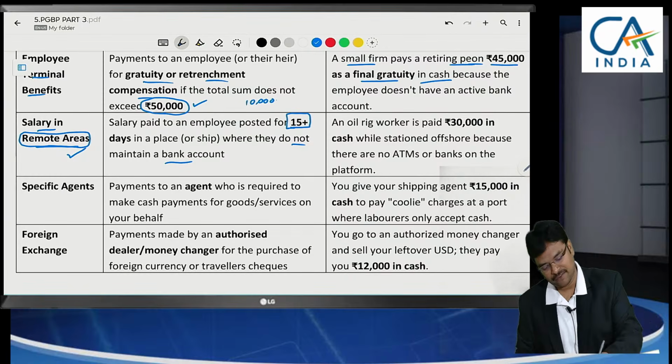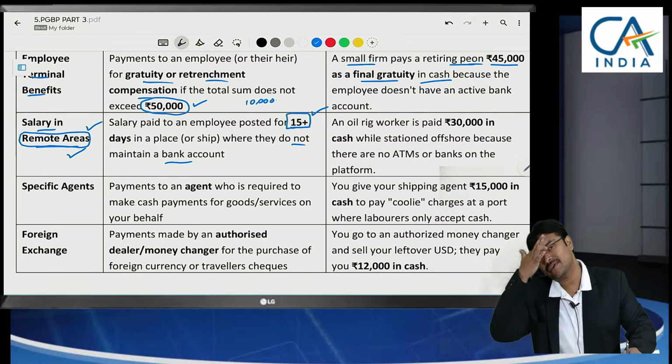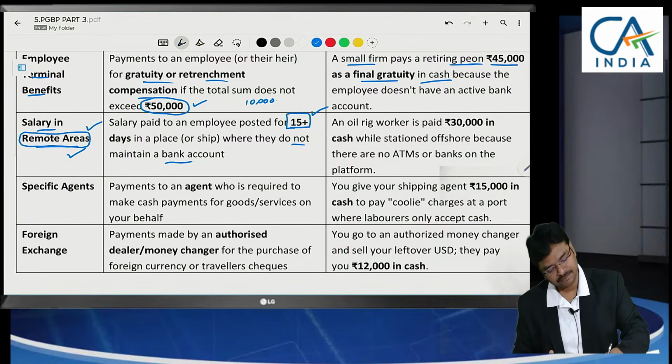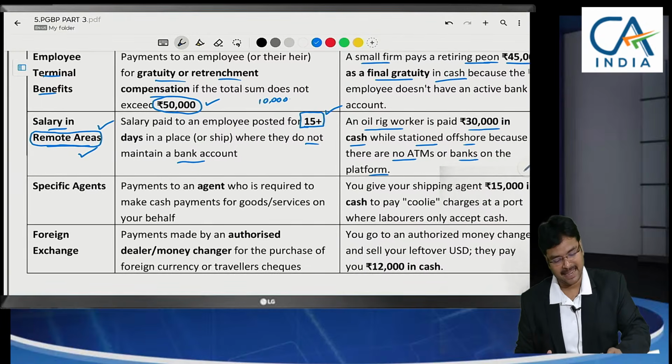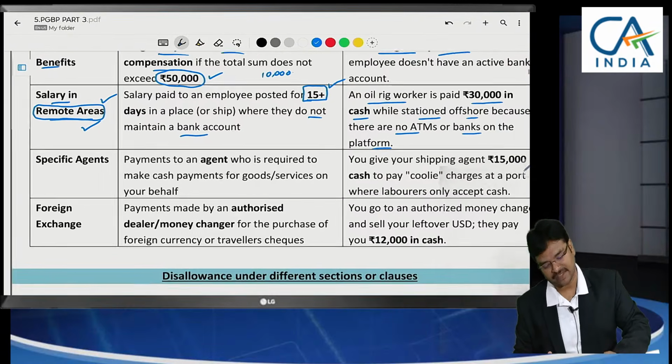So, more than 15 days if he is working in remote areas, then for him, whether salary can be paid in cash for his expenses? Yes. An oil rig worker is paid 30,000 in cash while stationed offshore because there is no ATM or banks on that platform. So, can we make cash payment? Yes, but there he has to work for more than 15 plus days, they are specifying here.